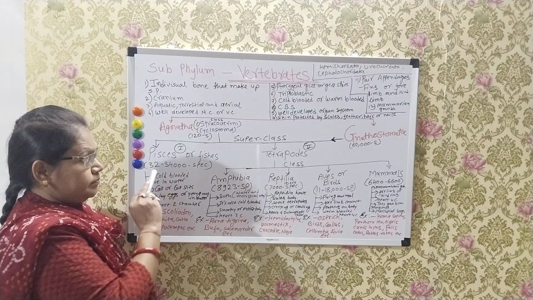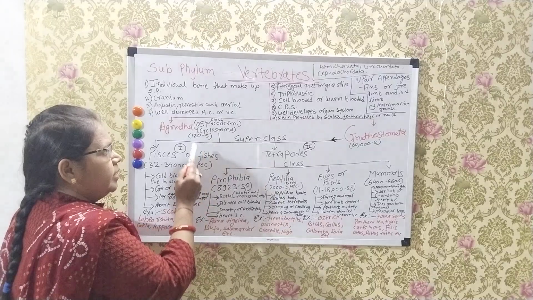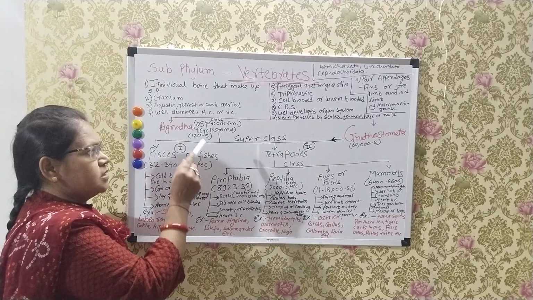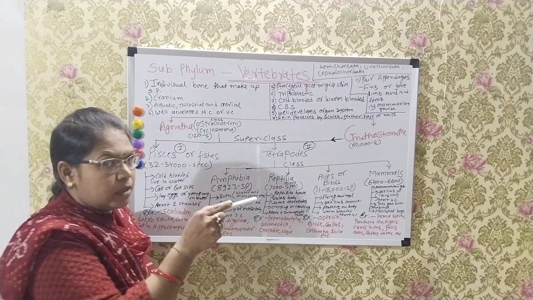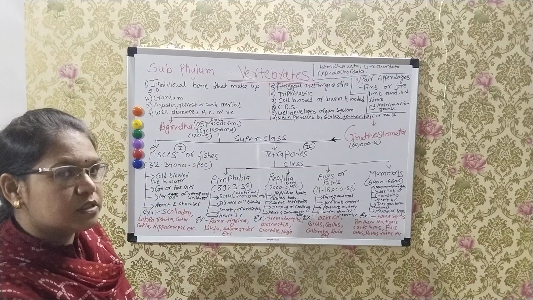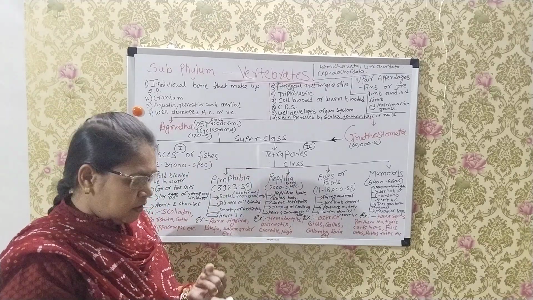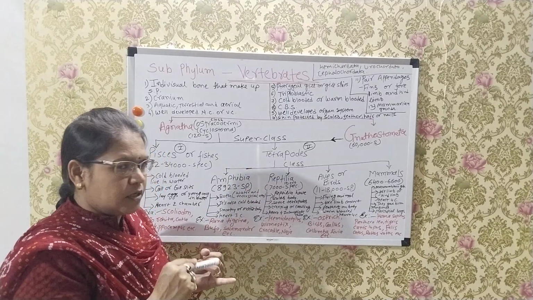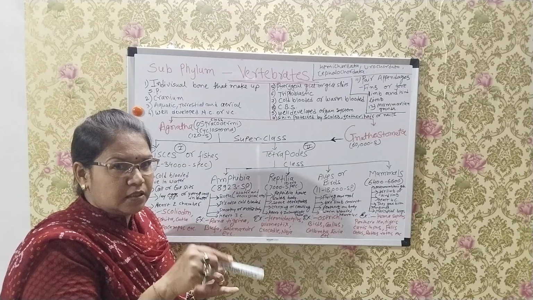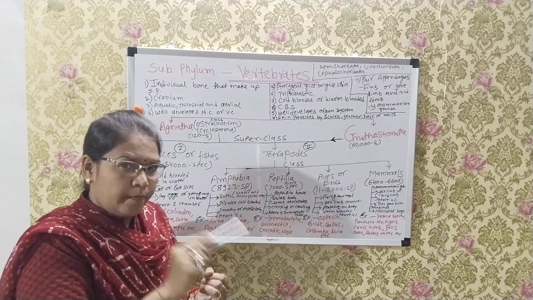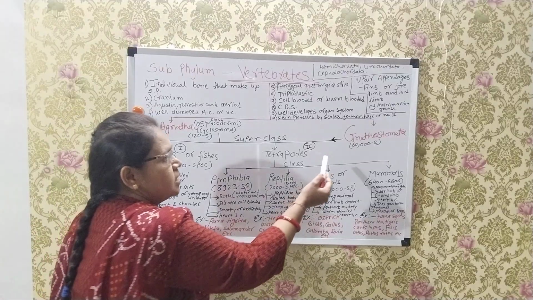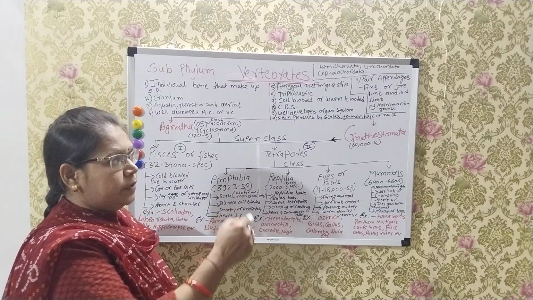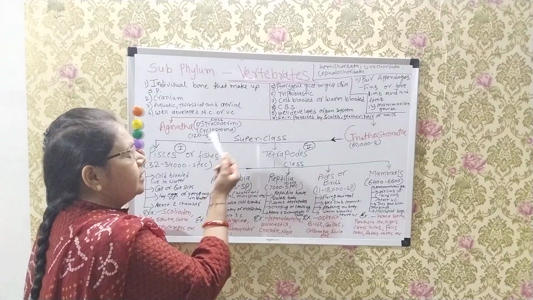Its classes are Ostracodermi and Cyclostomata, and approximately 120 species are found in Agnatha. Examples are Petromyzon and Myxine. Gnathostomata: jaws are present in this type of animals, paired appendages are present, and three circular tubules are present in the internal ears. Approximately 60,000 species are found in Gnathostomata. I hope you understand the difference between Agnatha and Gnathostomata.